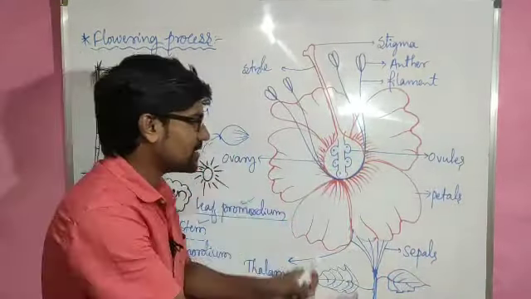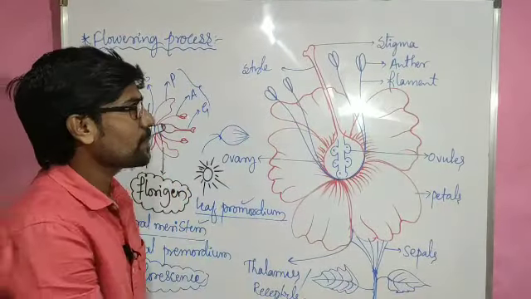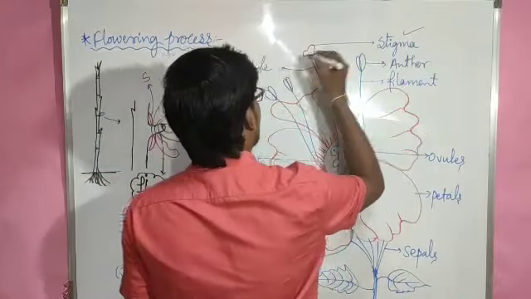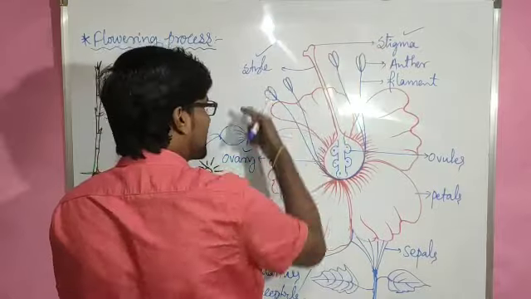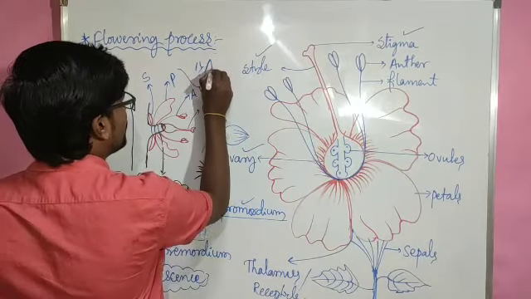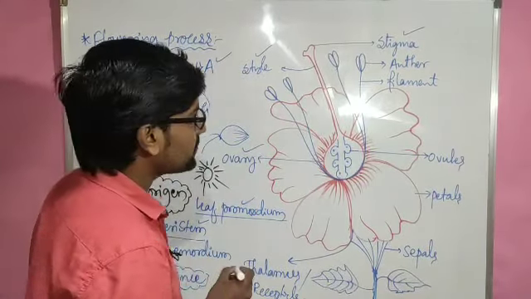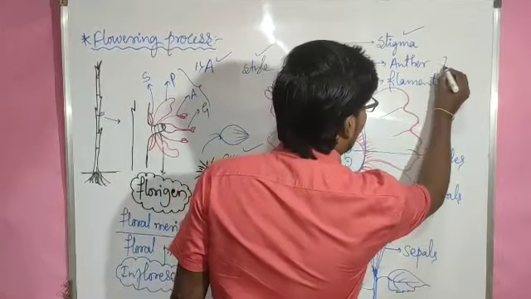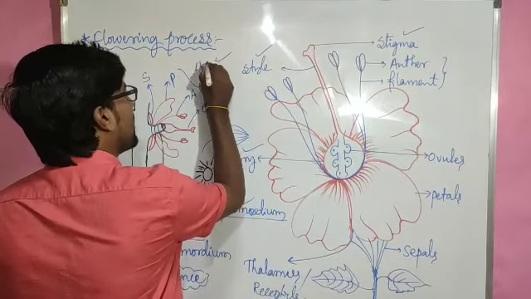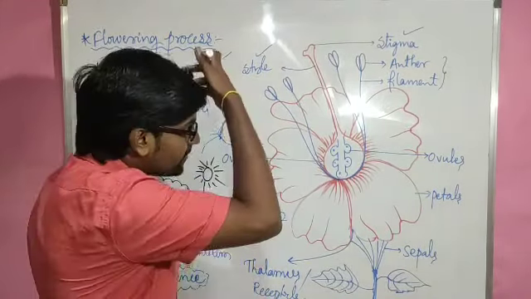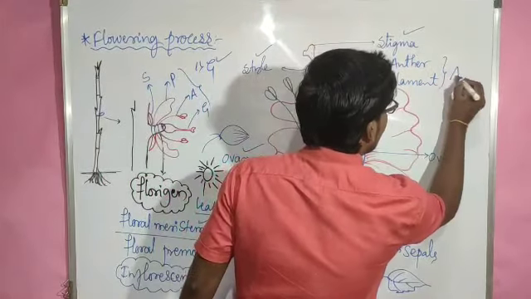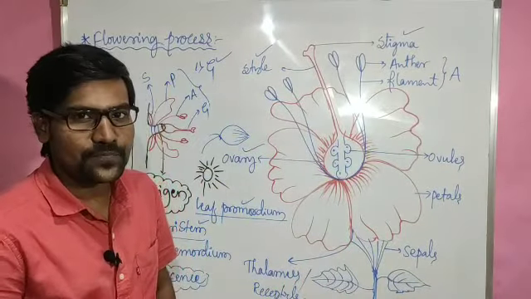Generally, if you observe, these are the major parts. Stigma, style and ovary, all together we will refer to as the gynoecium. Next, anther and filament together we will refer to as the parts of the androecium.